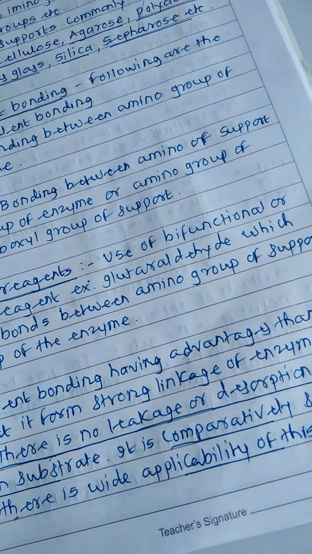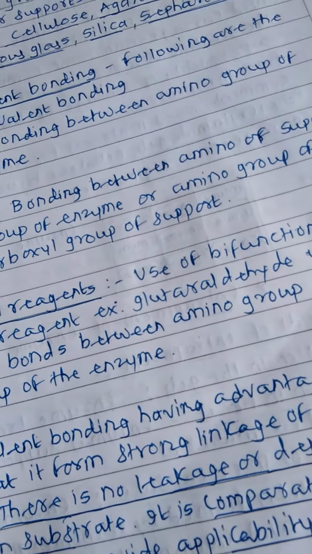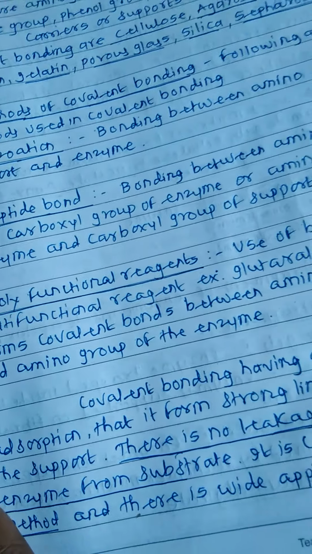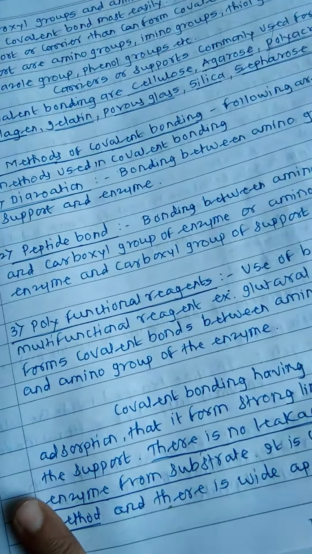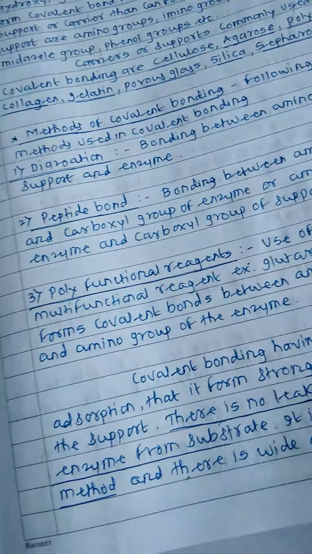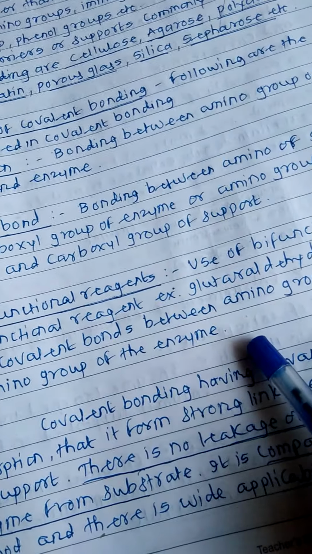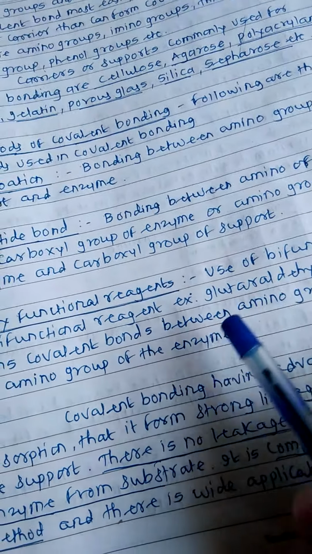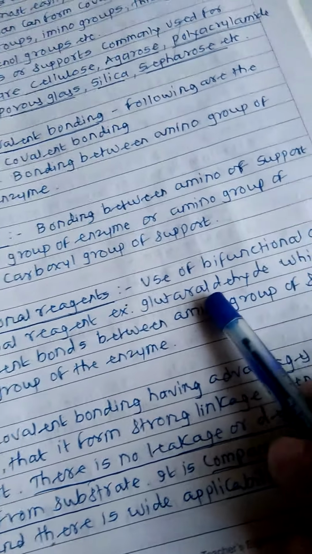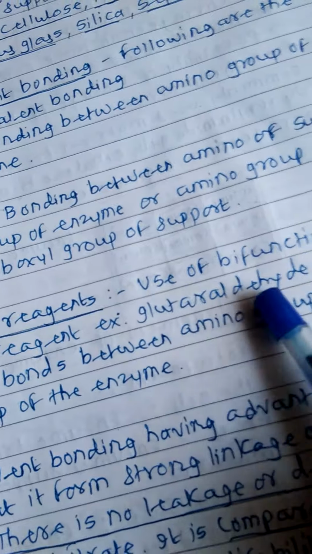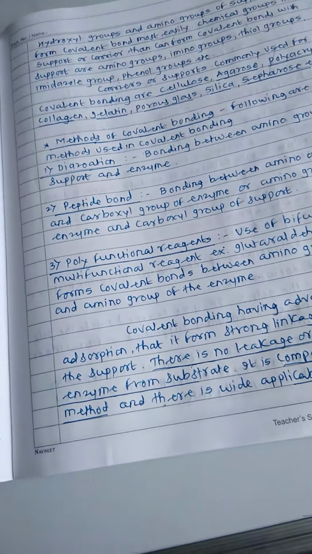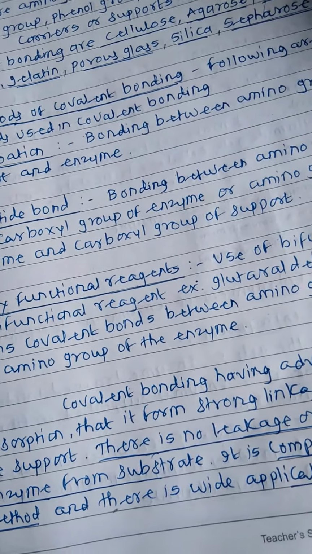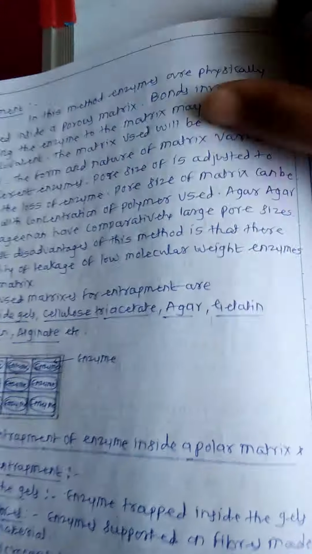In the polyfunctional reagent method, glutaraldehyde is used for the formation of a bond between the amino group of the support and the amino group of the enzyme. Both these amino groups of the enzyme and the support are joined together by using the polyfunctional reagent, glutaraldehyde. This is about the polyfunctional reagent, and about the second method of immobilization, covalent bonding.